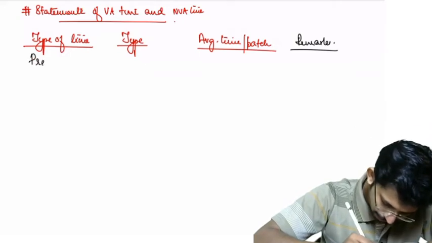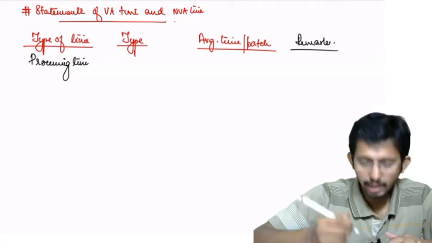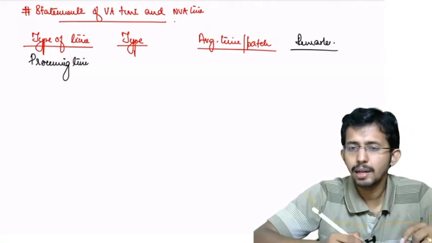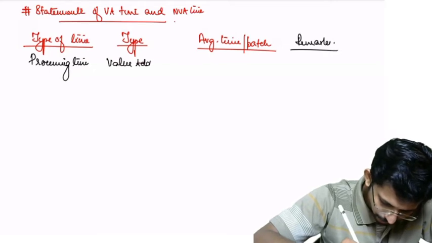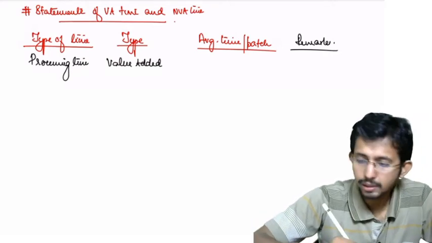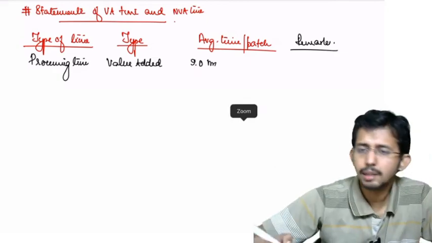What is the first time? It's processing time. And what do you say about the processing time? Is it value added or non-value added? It is definitely value added. So what is the average time? It is 9 hours. So what is the remark you can write?